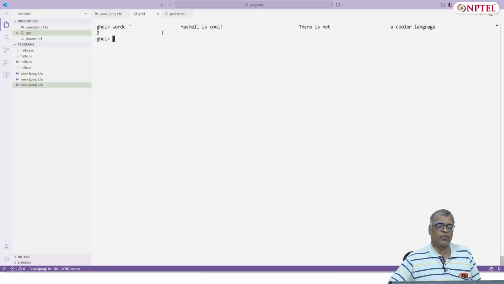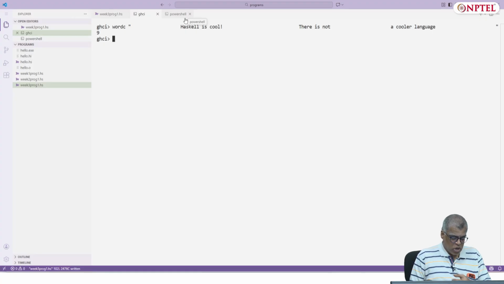And you will still get 9 words because Haskell is cool. There is not a cooler language. Even though there are lots of spaces in between. So this works. Good.